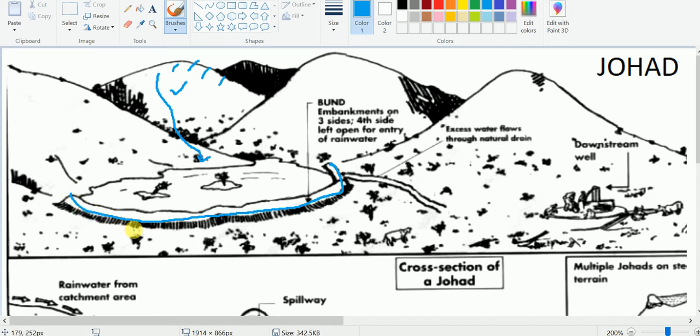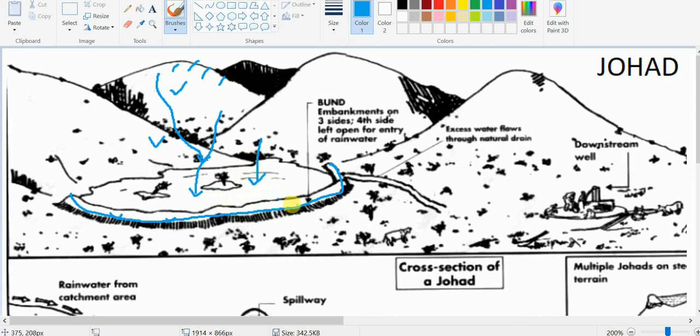It is semicircular in this case. Embankment or bunding is done on 3 sides, and one side is left open so that the runoff may collect here. So when we make a bund here, when we make an embankment here, we are making a kind of a small dam or a big pond, and the runoff will be collected here.